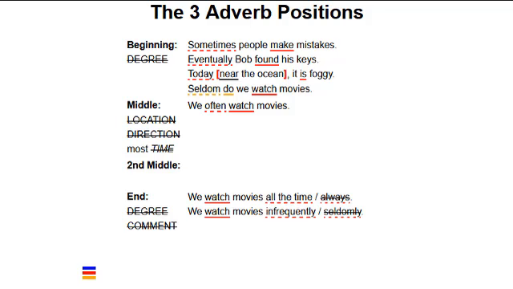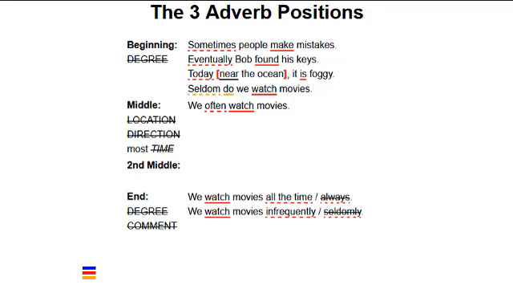The adverb infrequently is similarly a synonym for seldom and rarely. We cannot say, we watch movies seldom. Some native speakers would say, we watch movies seldomly. It sounds better, but the word seldomly is not considered standard English.